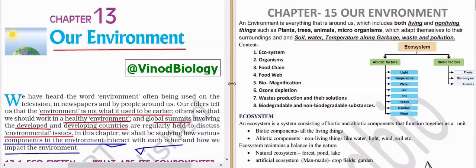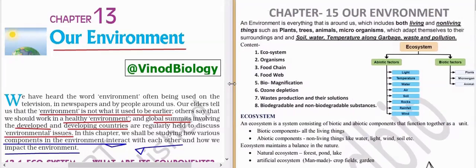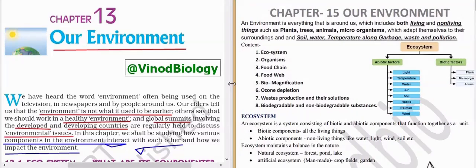Understand this: everything surrounding us, which includes both living and non-living. It can be non-living, or, if compared with nearby friends, students or people, it can be living. Remember, the environment includes both living and non-living. That is the first point.